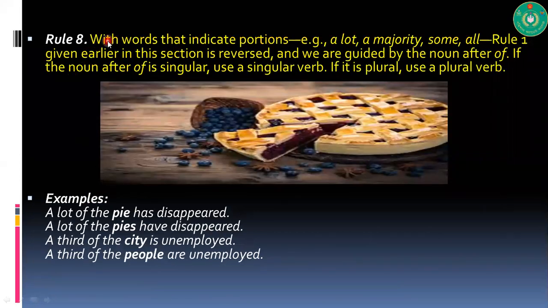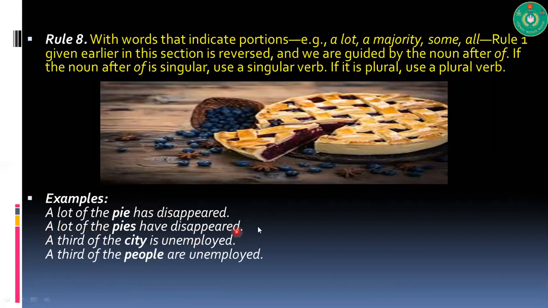With the words that indicate portions, for example, a lot, a majority, some, all, rule number 1 given earlier in this section is reversed, and we are guided by the noun after of. If the noun after of is singular, mark this very carefully, use a singular verb. If it's plural, use a plural verb. Look at the examples. A lot of pie has disappeared. So after of, you have pie, singular. That's why it is a singular verb.